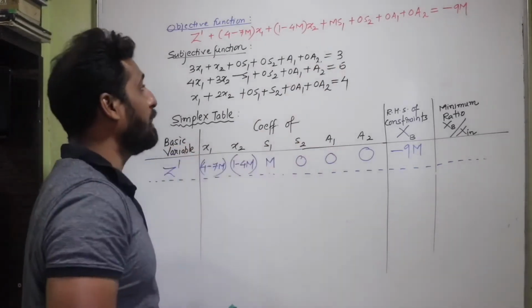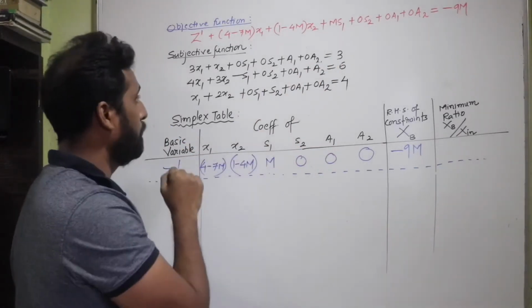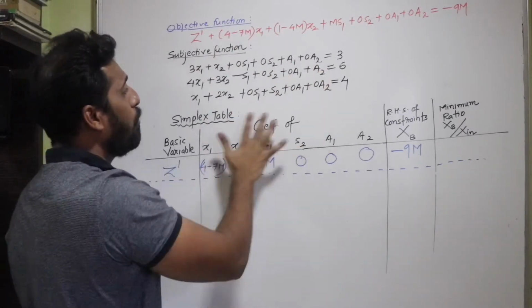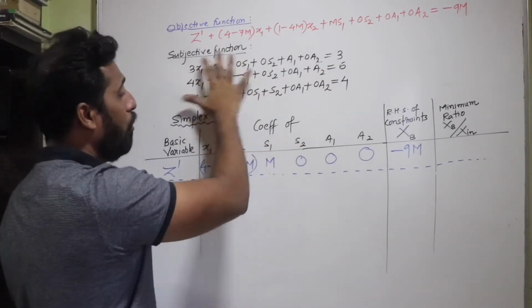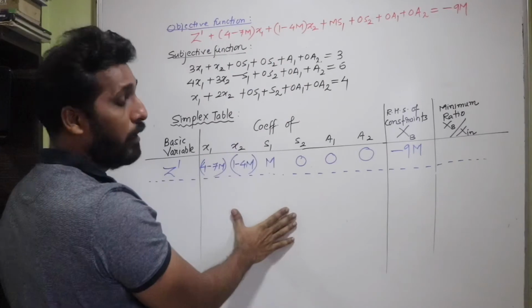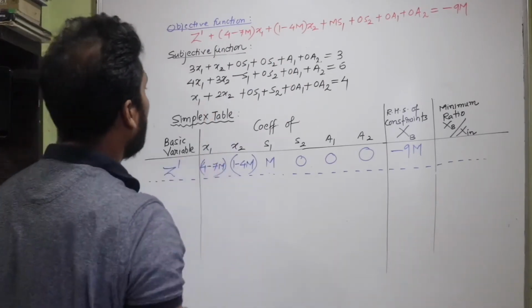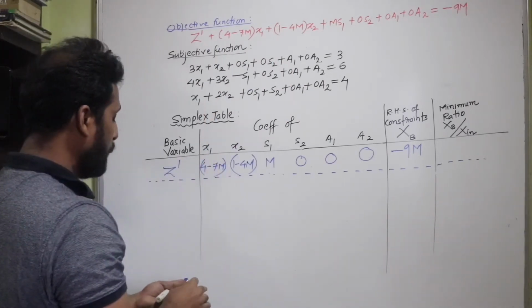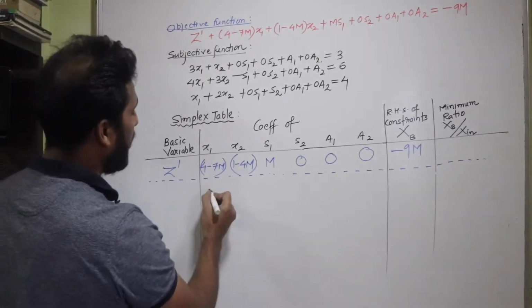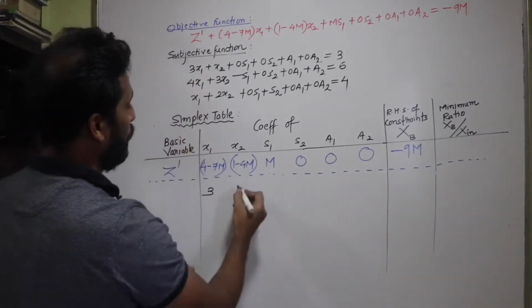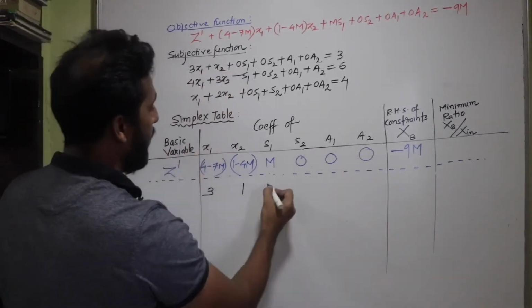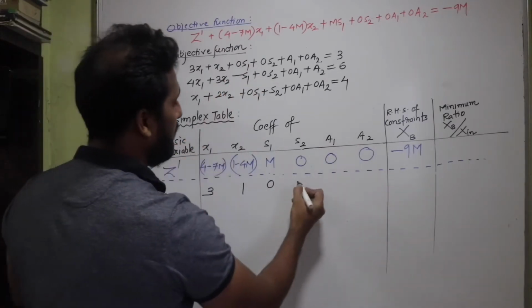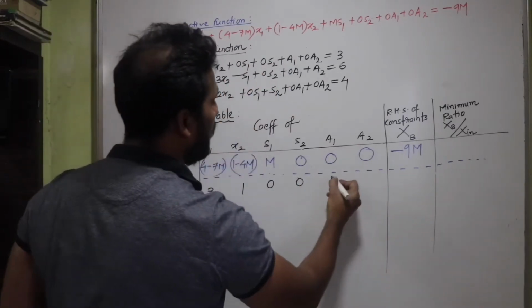This is going to be the xb, sorry, and we will put up all the coefficients of all the variables over here, isn't it? So x1 has what? 3. x1 has coefficient 3. So I'm going to write 3 here. Then x2 has coefficient 1. Then s1 has 0. s2 again has 0. a1 has coefficient 1.